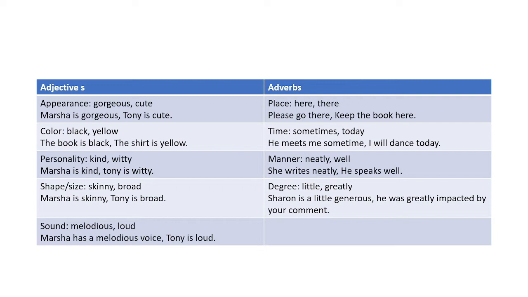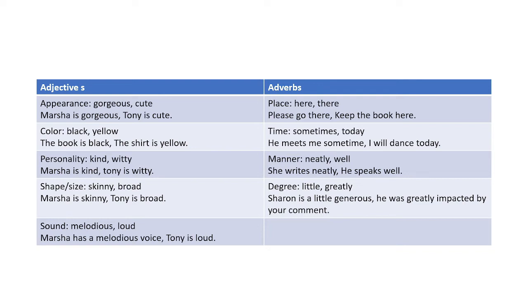So quick. Opinion: wonderful or best. Marsha is wonderful. What is your opinion of Marsha? And Tony is the best. What is your opinion of Tony? Okay. Some interesting fact: sometimes the same word can be an adjective or adverb depending on how it is used in a sentence. For example, she writes the best books, that is the adjective, and she writes the best, that is the adverb. So you have to do some activities.